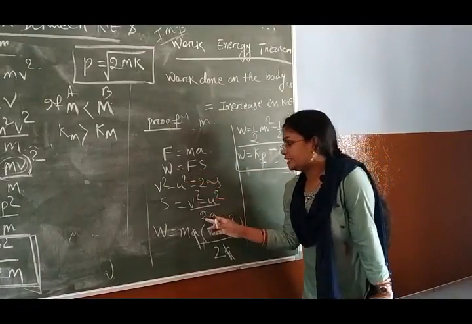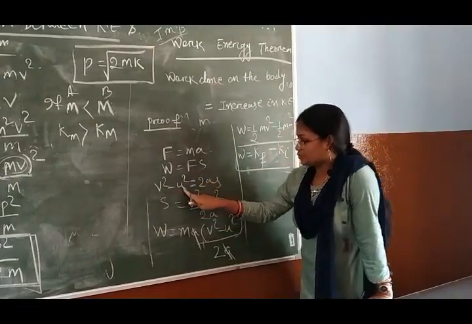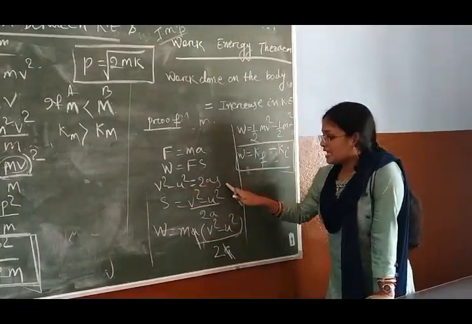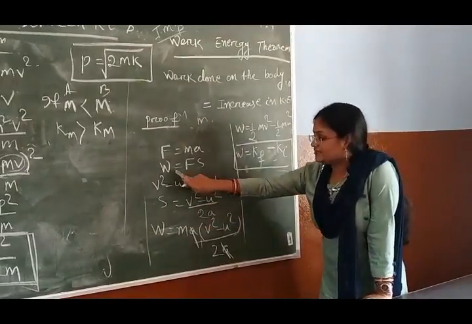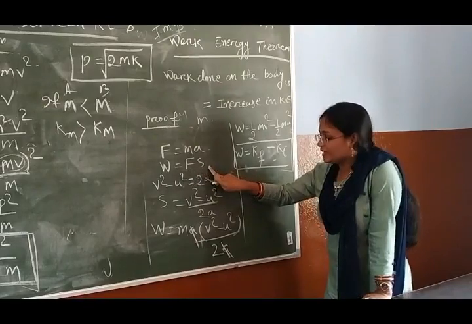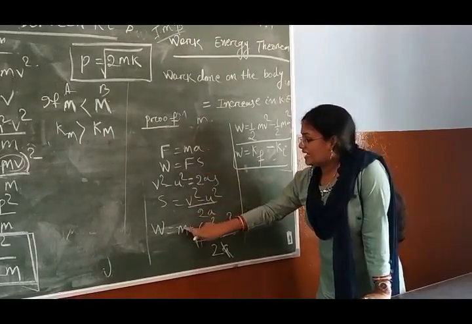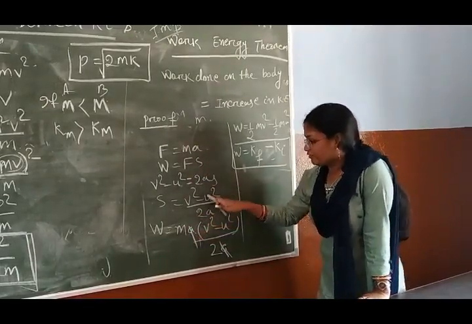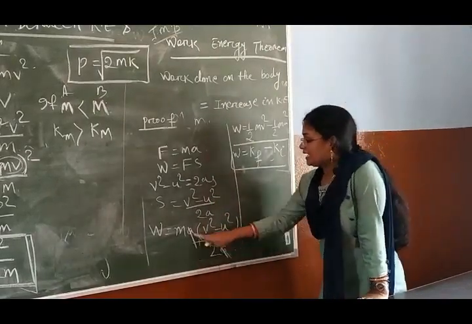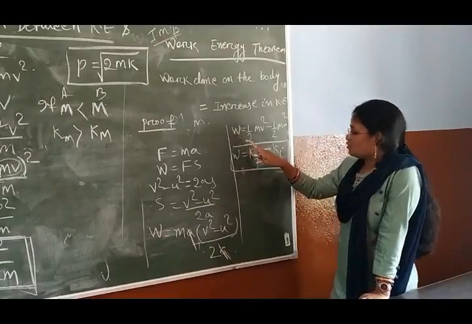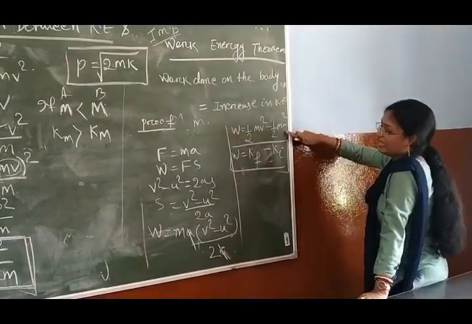According to the third equation of motion, v square minus u square equals 2as. Then s equals v square minus u square by 2a. Work done equals F into s. In place of F we can write m into a, and in place of s we can write v square minus u square by 2a. So this a cancels, then work done is equal to half mv square minus half mu square.